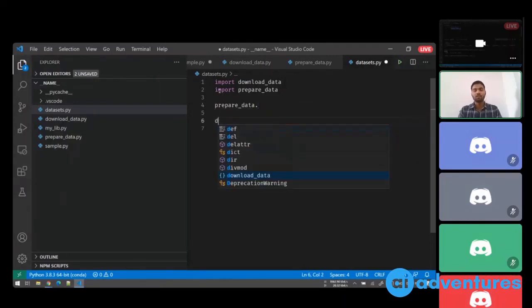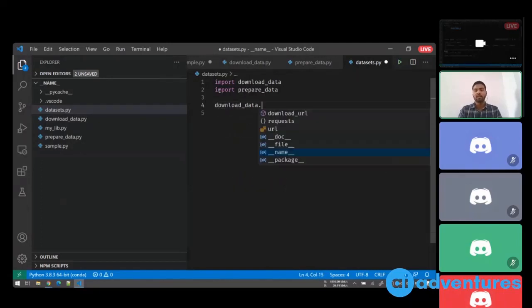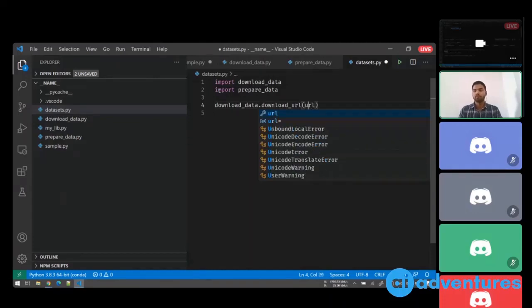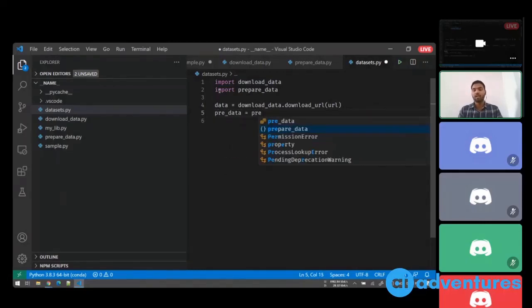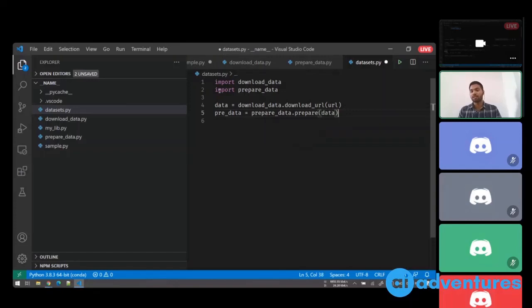First you will start by downloading data. Download data, then I'll execute the download URL function and I'll pass a URL. Once I get the data as return value, now I'll say prep data is equal to prepare_data dot some function. Say there's a function called prepare, and here I can pass my data.